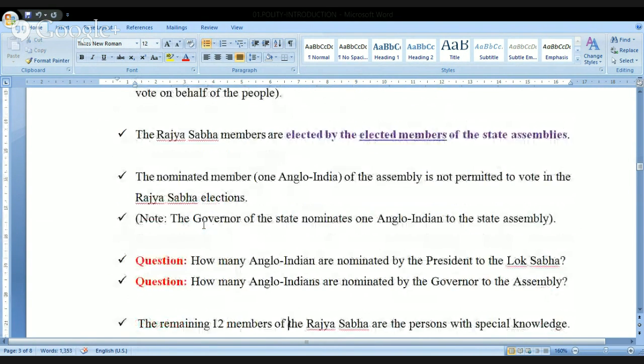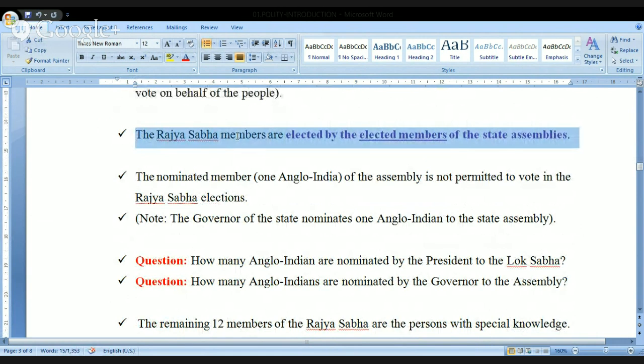Look at this. I'm highlighting this now. The Rajya Sabha members are elected by the elected members of the state assemblies. Kindly remember this very, very important point. In the examination, when you are writing about the Rajya Sabha members, if you are writing something about their election, you have to mention that Rajya Sabha members are elected by the elected members of the state assemblies.